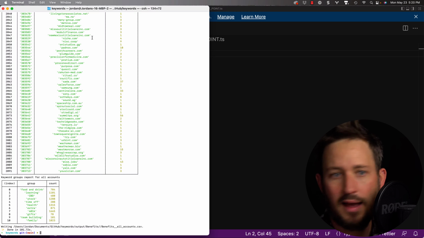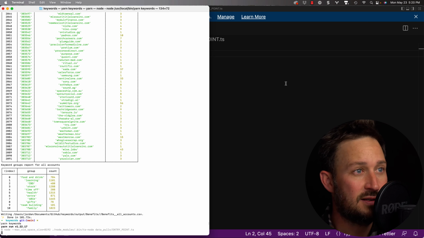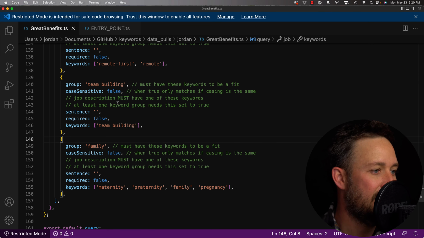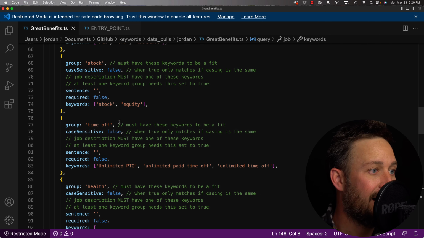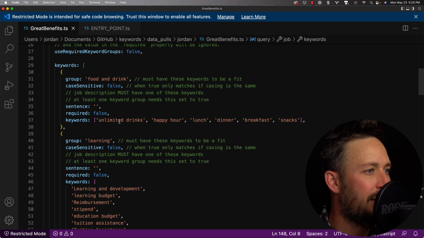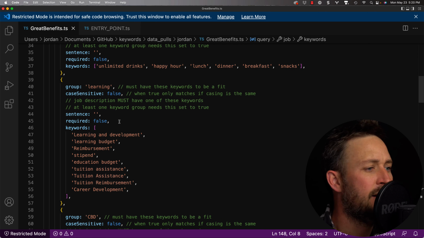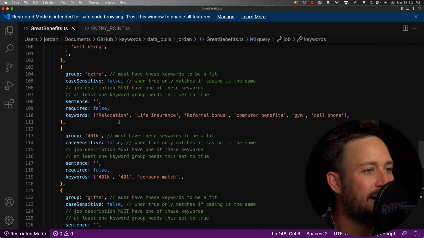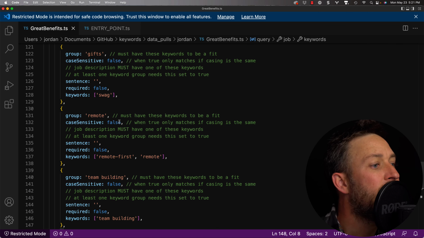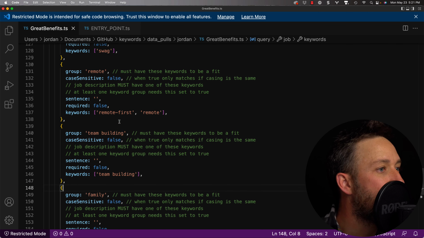All right, great. Now let's run this. This is going to be insane because it is lots of different keyword groups. We're not requiring any keyword groups. We probably should have done that. We probably should require a keyword group here. Let's see. What do we want to require? What's the kind of best benefit? Like you guys can talk to me. Remote first.